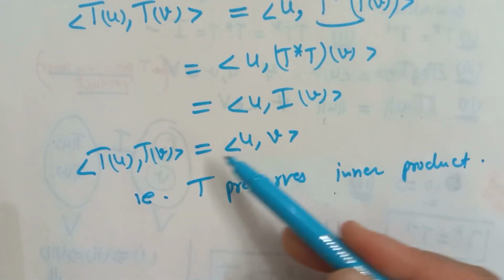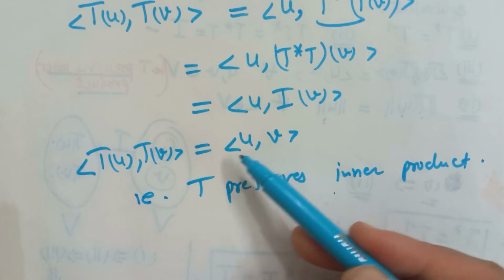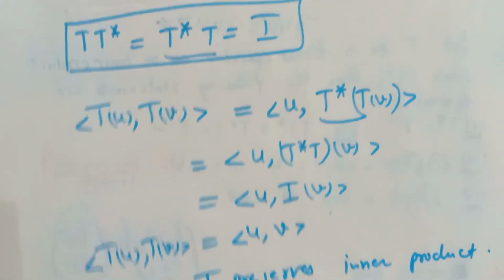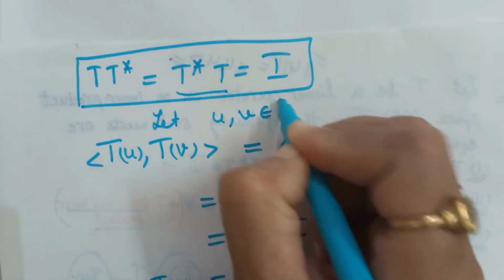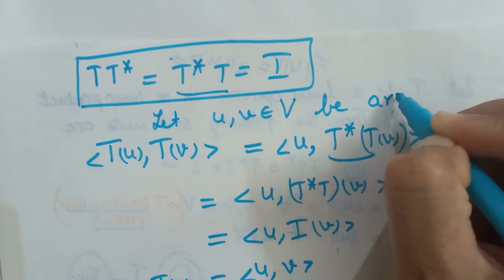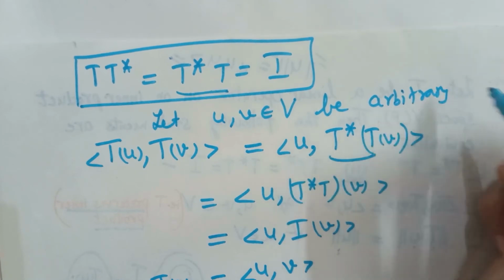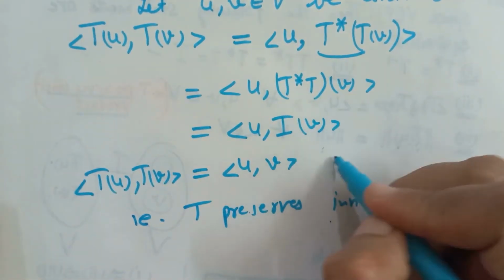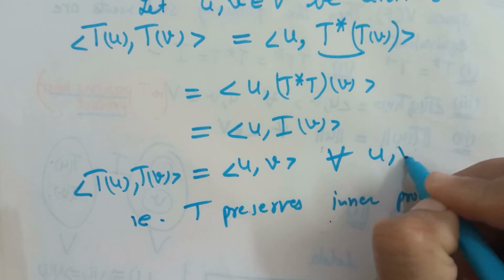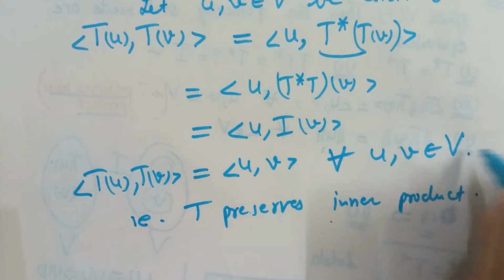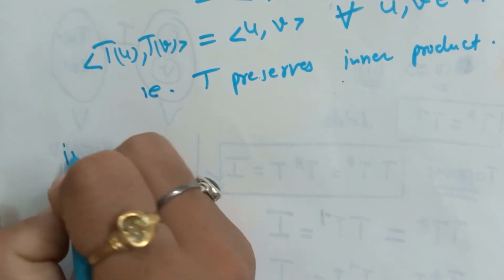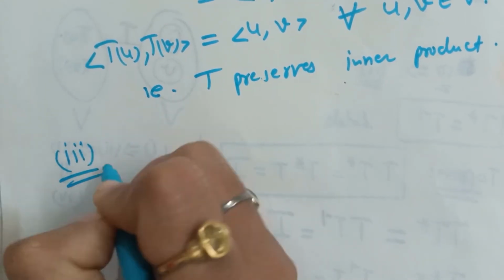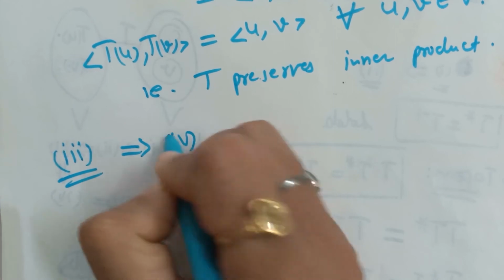Obviously here we have considered U and V as arbitrary vectors. You can mention here that let U and V belonging to V be arbitrary. And since this condition holds for arbitrary, it holds for all U, V belonging to V. Followed? Now we will prove that third implies fourth.